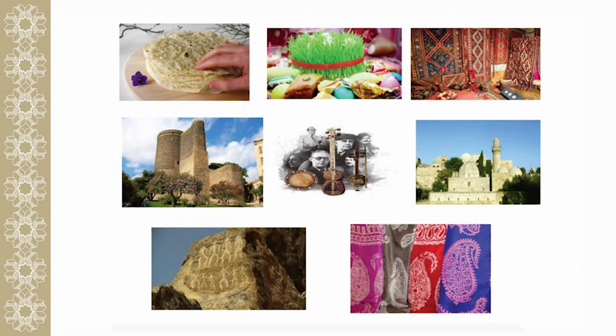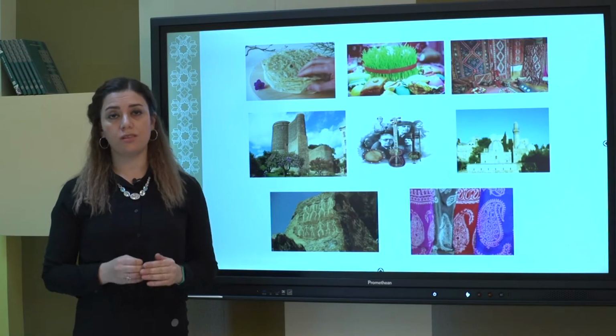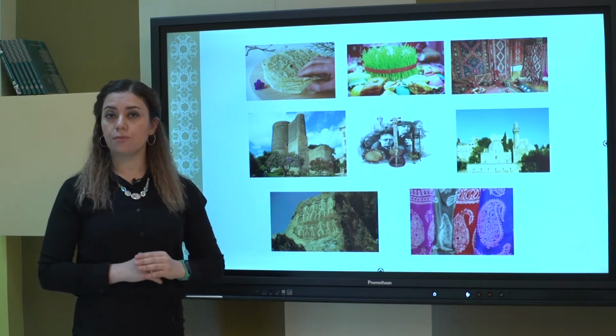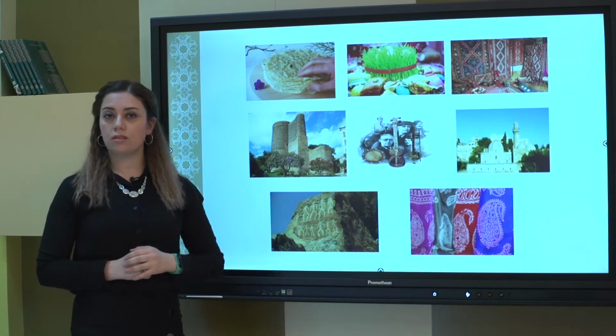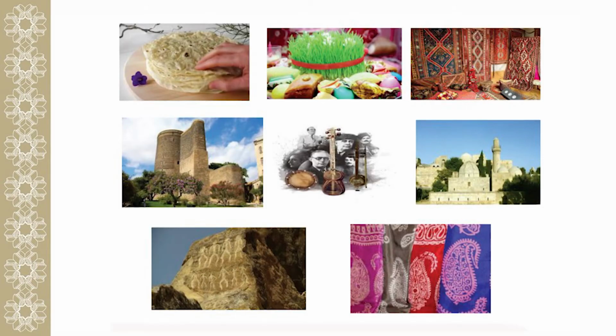Lavash, semeni we can see, and carpets with specific patterns. We can also see the Maiden Tower. We can see some musical instruments which belong to the Azerbaijani nation. Also, we can see the Shirvanshahlar's palace and Gobustan and some scarves which are called kelagayı in Azerbaijan. These are valuable things of the Azerbaijani nation.